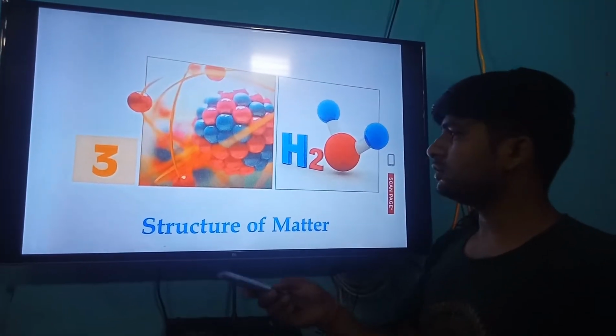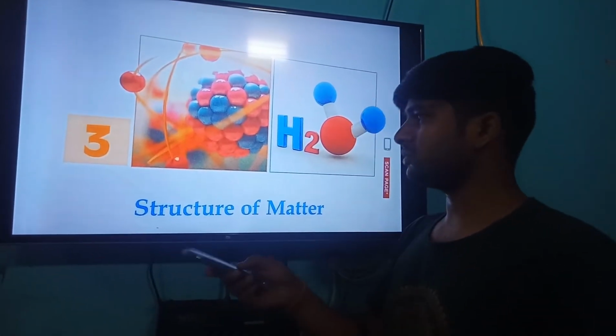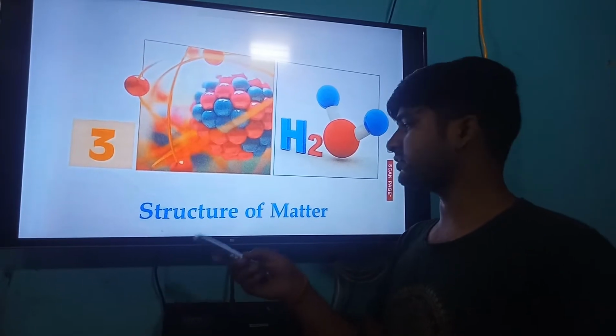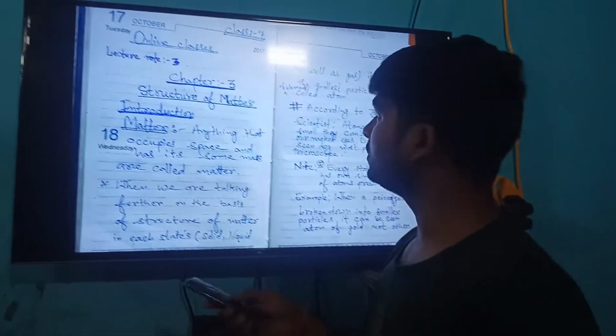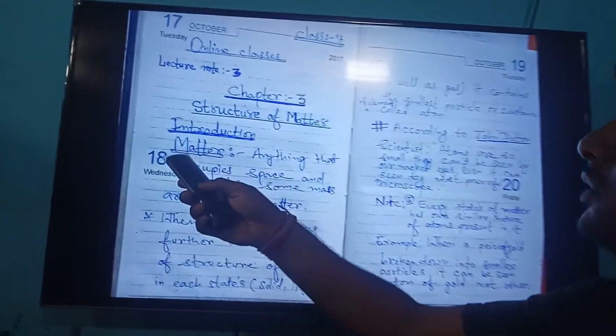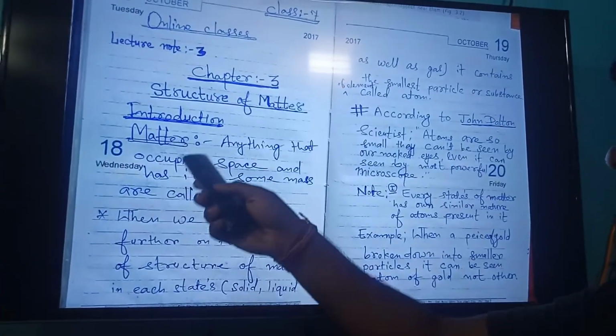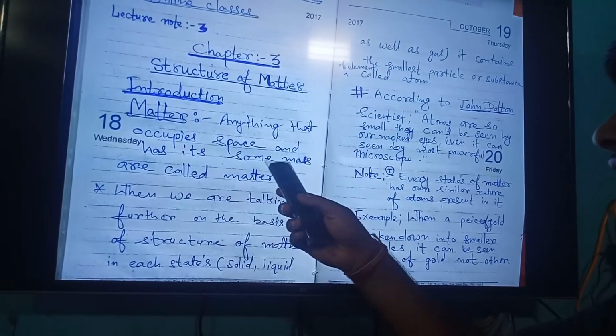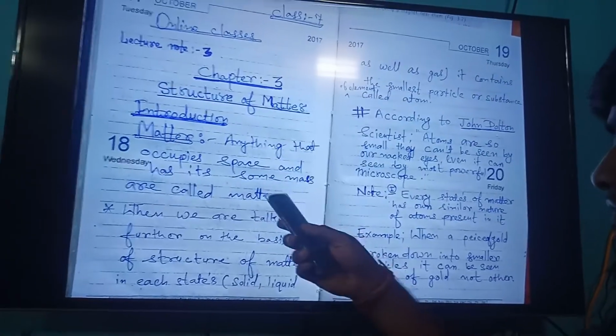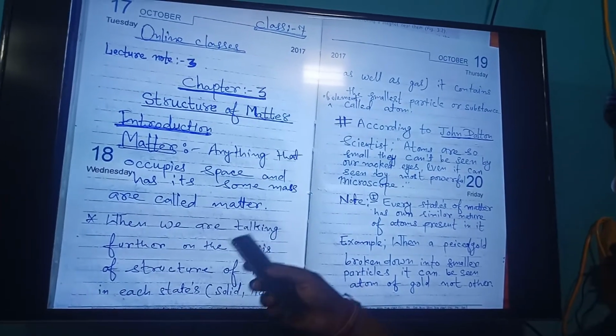My dear students, today we are going to talk about chapter 3. The name of chapter 3 is Structure of Matter. First of all, we are going to do an introduction about matter. Anything that occupies space and has some mass is called matter.